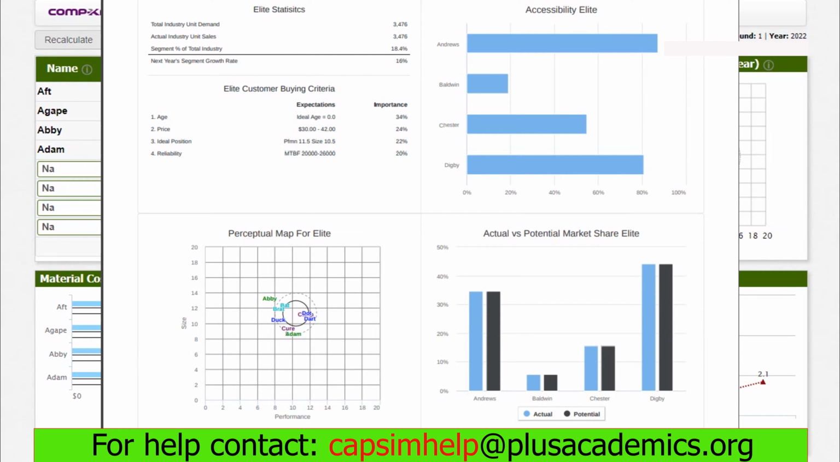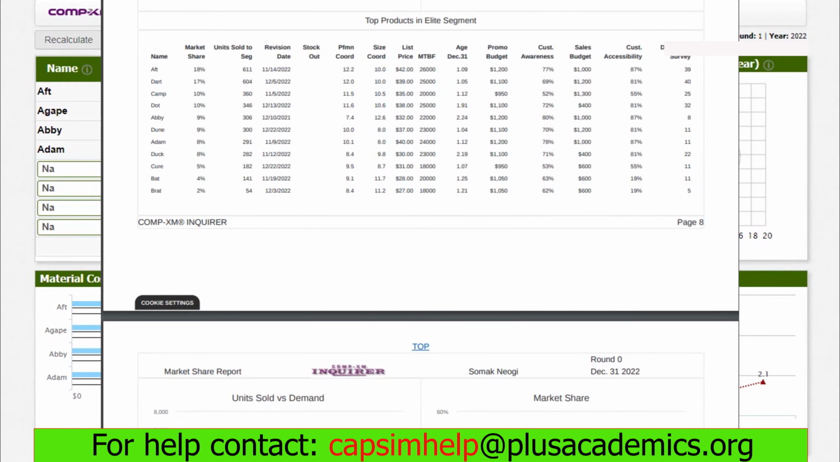Now, let's check the top performing product in this market segment. AFT did well. They had a market share of 18%. That was the second best performing product in this market segment. They had 17%. Based on the factors present in the R&D department, we can see AFT had a performance of 12.2 and that one had a performance of 12.0. Based on the performance coordinates, AFT did well compared to that. We can also see price is not the most important thing in this market segment, because despite AFT having a price of 42 and that one having a price of 39, AFT did well.